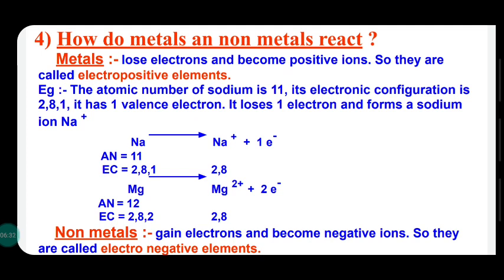The bonding, or the attractive force that holds atoms together, is called chemical bonding. If the bonding is formed by the transfer of electrons, it is called ionic bonding or electrovalent bond.